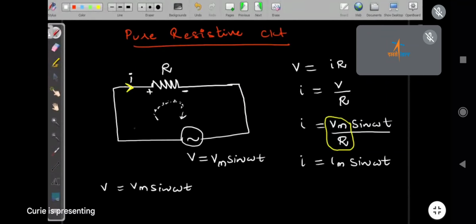This V I have mentioned here is the instantaneous voltage, and I is the instantaneous current. That is related to t, so it is a time varying quantity. V is the instantaneous value of AC.